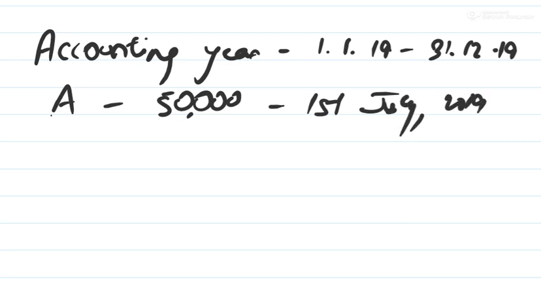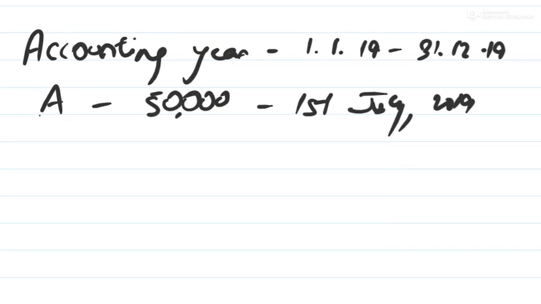2019. Now, I hope you remember the concept of accounting year. The accounting year consists of 12 months, which can start from January, or it can start from April. So let's assume that the accounting year is from 1st January 2019 to 31st December 2019. So what does A do? A makes a drawing of 50,000 rupees and he withdraws the money on which date?